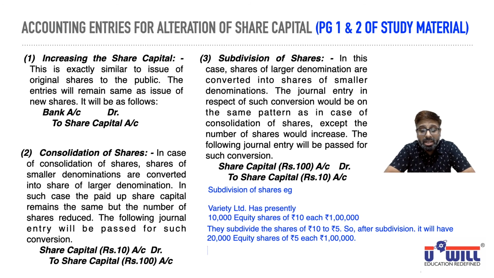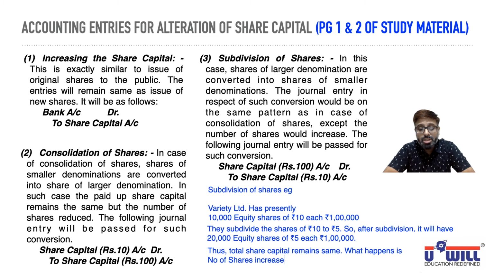Thus, total share capital remains same. What happens is, number of shares increases from 10,000 to 20,000 and face value decreases from rupees 10 to rupees 5. But total capital remains 1 lakh.